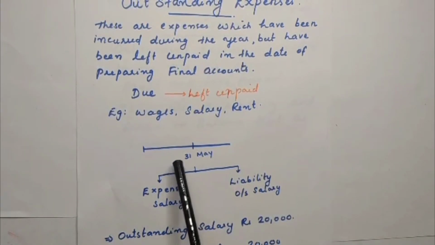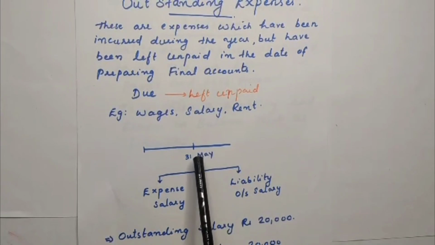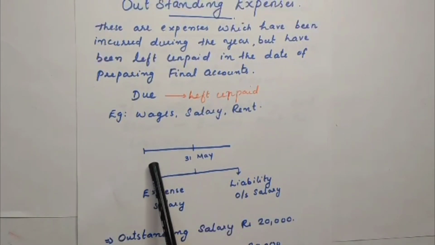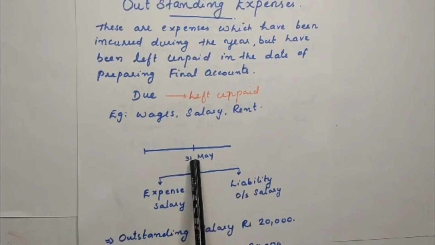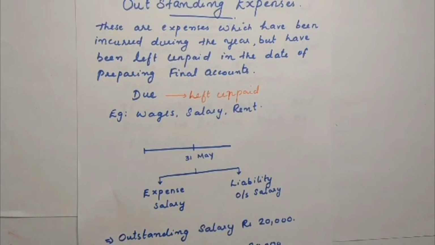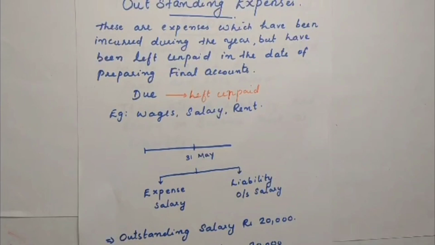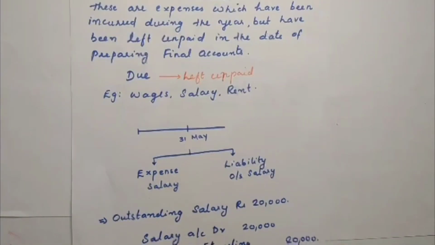So even if you are not paying this right now, you have to record that transaction in the journal, because you have availed the benefit, that is, the service of the worker. Even if you haven't paid the money, it doesn't matter. You have to record this expense. So how are we going to record it?